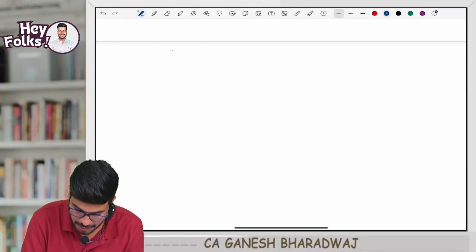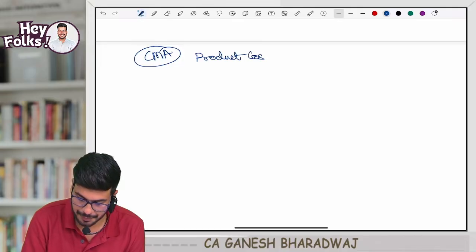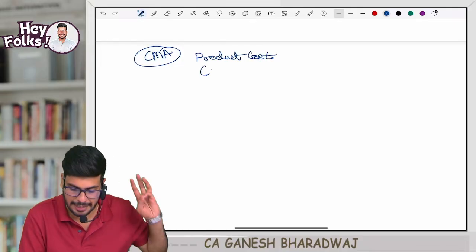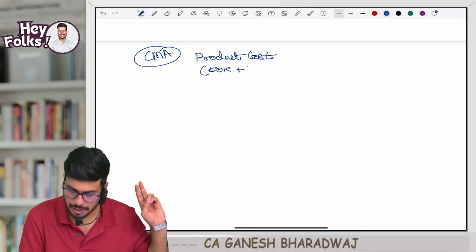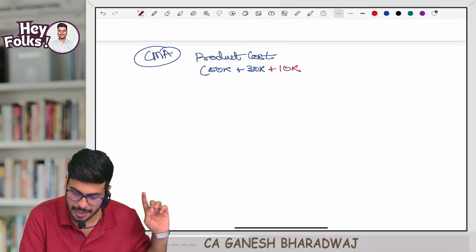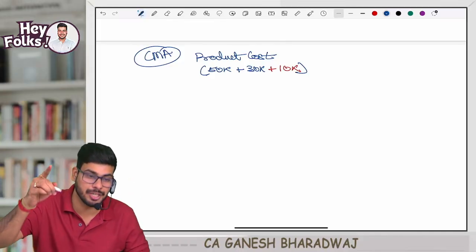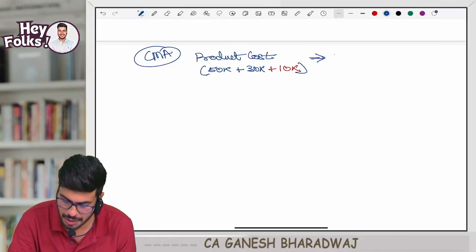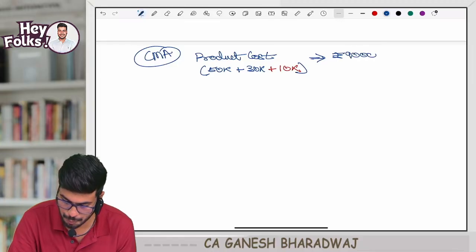Now guys, going by the CMA Institute study material, can I say product cost in our case will be how much? Come on, material cost 50,000, correct? Plus wage cost, how much is it? 30,000, plus our Institute says add 10,000. I am taking a red ink and doing this, and I expect you to do the same. Clear with this? They want to add administration cost also. Now you tell me what is the total amount of product cost? 10 plus 30 plus 10, so it's going to be 90,000 rupees. Clear with this, guys?